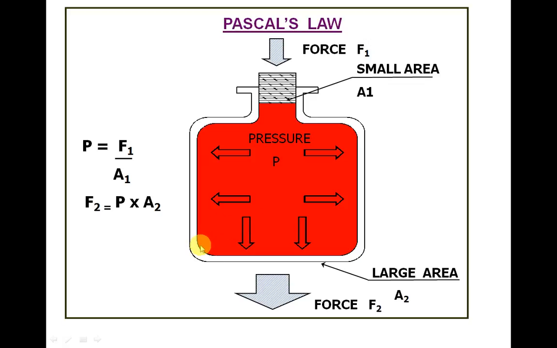Suppose if you say here, it will be like this. So it is perpendicular to the surface of the jar, and here the area is A1 and the force is F1. So the pressure developed due to F1 is F1 by A1, and whatever pressure is developed here will be the same as the pressure developed here or here. Then the pressure is P throughout this jar, throughout this confined area.